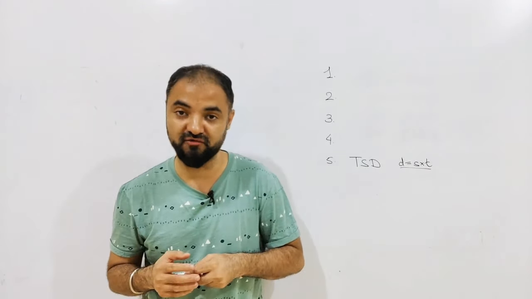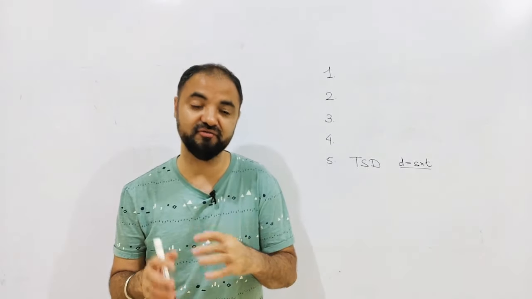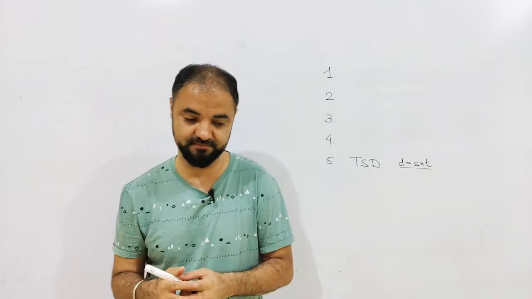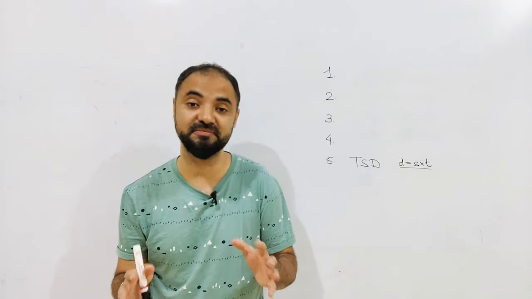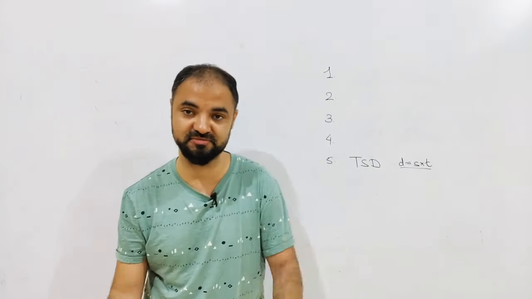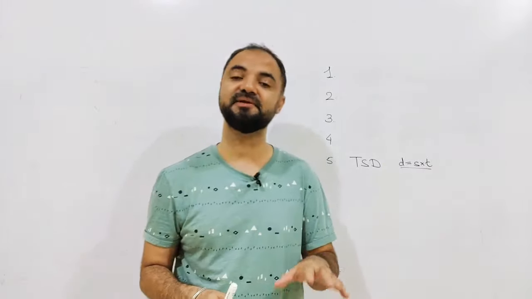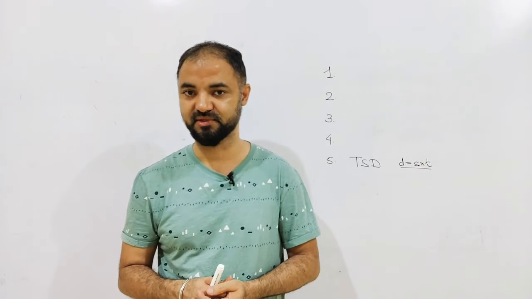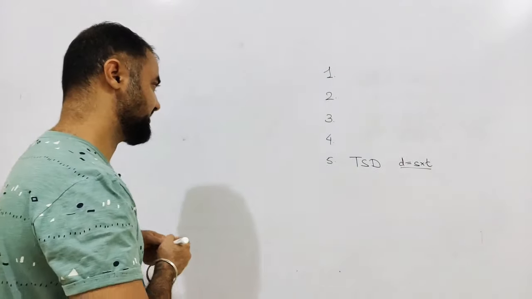But when you start solving this in the starting of your preparation, you'll find it very complicated because there are a lot of different types of concepts which are coming together. There's only one formula, but the number of question types is impossible to solve. Plus the kind of questions which are coming in the exams are very tough as well. So because of all these things, I'm keeping time, speed, distance at number 5.